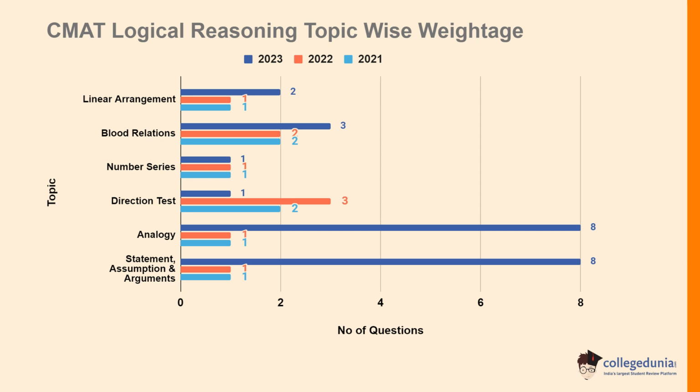In direction test section, in 2021 was having a weightage of 2 number of questions, whereas in 2022 was having a weightage of 3 number of questions, whereas in 2023 will be having a weightage of 1 number of questions.